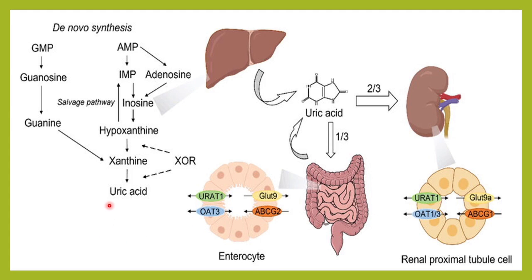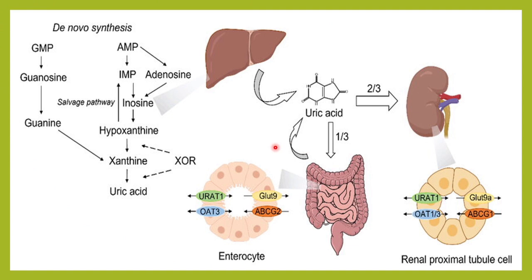So this is about the metabolism of uric acid. The liver, the kidney, the GI tract, all of them play a role in the production of uric acid. This becomes important because any change in any of these pathways can lead to increased uric acid level in the blood, and in later classes we will see the causes of hyperuricemia. Liver becomes important because this whole process of production of uric acid takes place in the liver. So any problem in the liver, uric acid can rise. Any problem in the kidney, where the kidney is not able to excrete, the uric acid will rise.